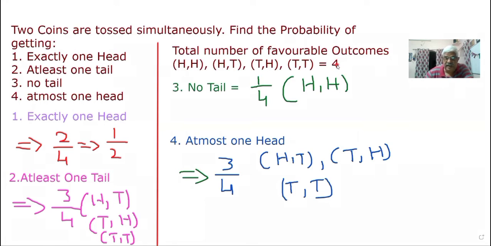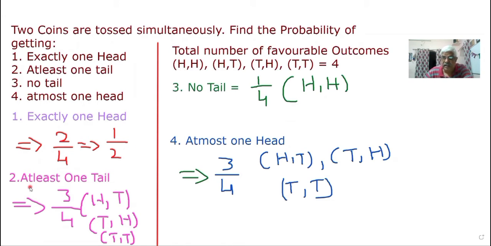Now one by one you start answering. Probability of getting exactly one head. In these 4, you observe exactly one head. In the first one, 2 heads are there, so it is not according to our condition. We want only one head. In the fourth one, two tails are there, no head, so it is not working for us. Therefore, exactly one head are HT and TH. So two possibilities are there.